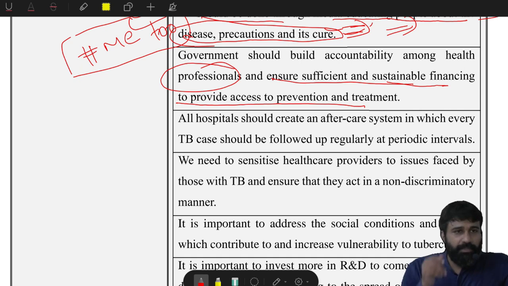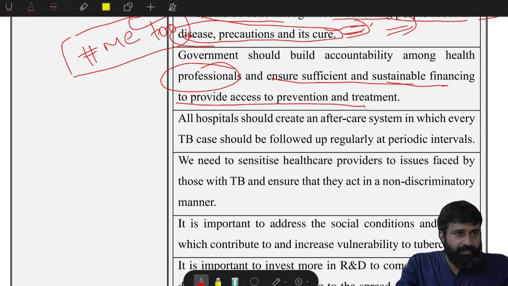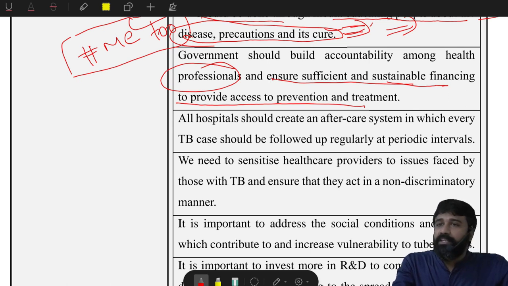Accountability. Suppose the government has been giving a lot of funds to address this kind of TB menace in our country, and health professionals, like auxiliary nursing midwives and other primary healthcare professionals, might say that we have visited a number of houses in this village. They will visit various households in the village and check whether there are any TB issues in any household.